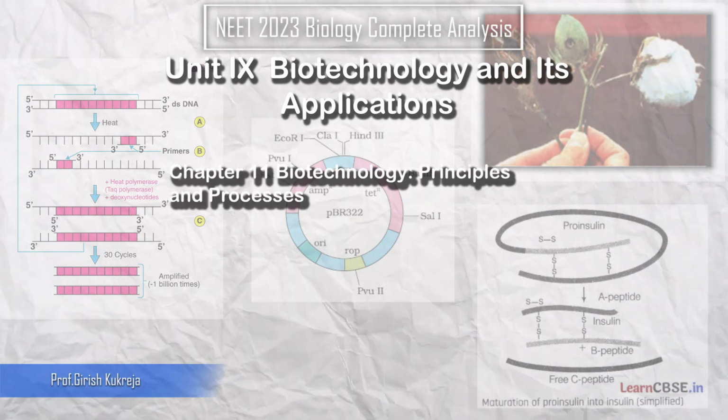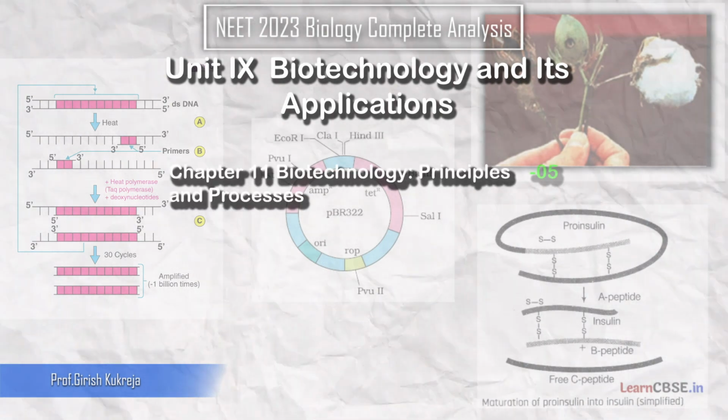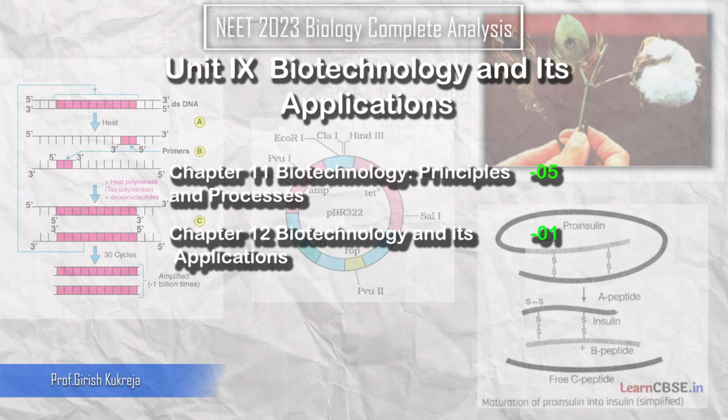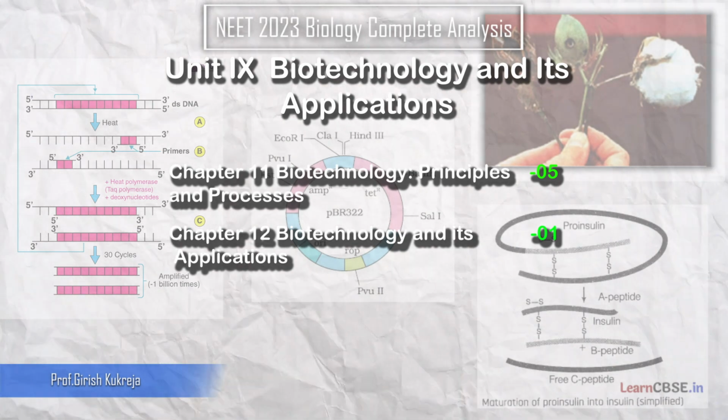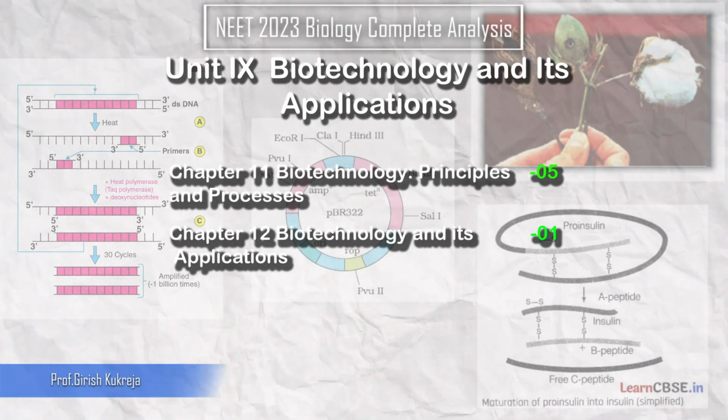So biotechnology, its principles and processes, with 5 questions and 1 on biotechnology and its applications. So the total 9th unit showed up with 6 questions, right?